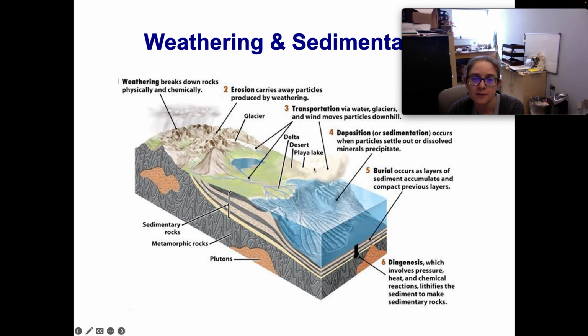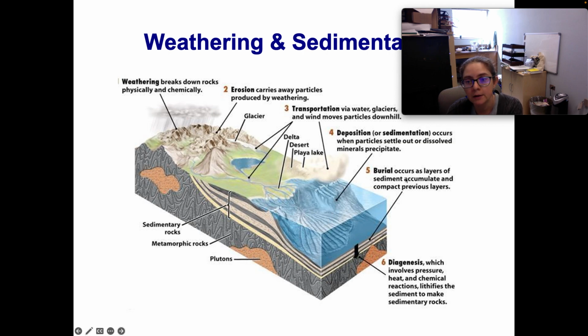And then we have deposition, which can occur when particles settle out or dissolved minerals precipitate. And so we get deposition or sedimentation in lakes, in streams. In streams, often sediment eventually gets carried to deltas, or eventually a lot of sediment also is deposited in the ocean.